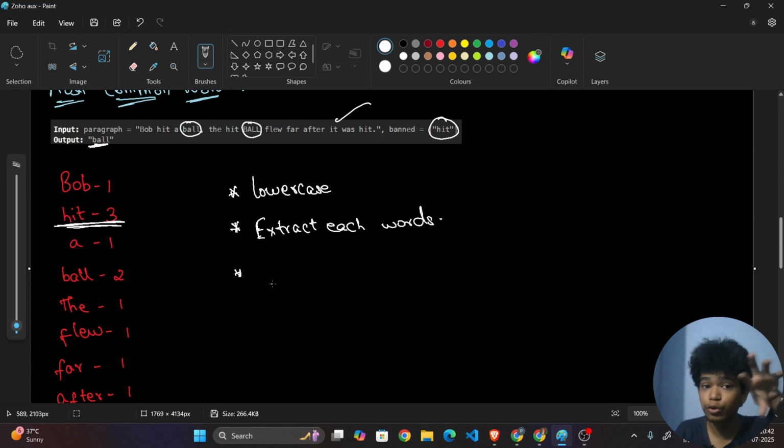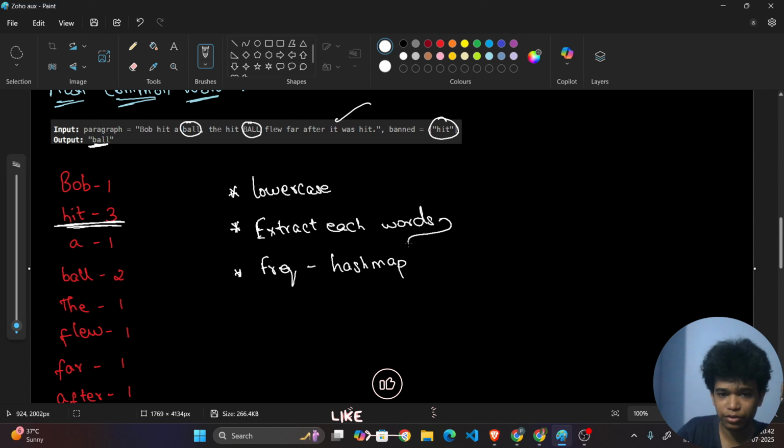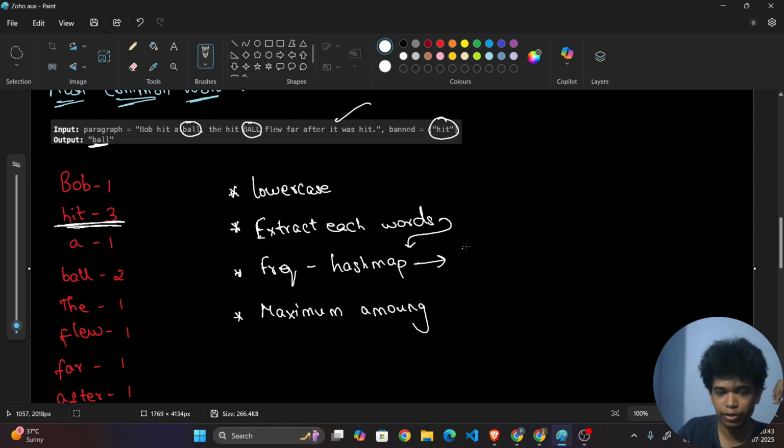And we want to do what? We want to store them in a counted manner, which means we want to take the frequency by using what? A hash map. So these extracted words are stored in the hash map in a counted format. Okay, and then the last step is to take the maximum among them. Okay, while storing itself we will be skipping the banned words.